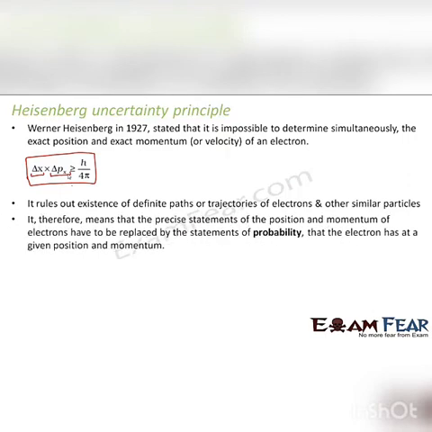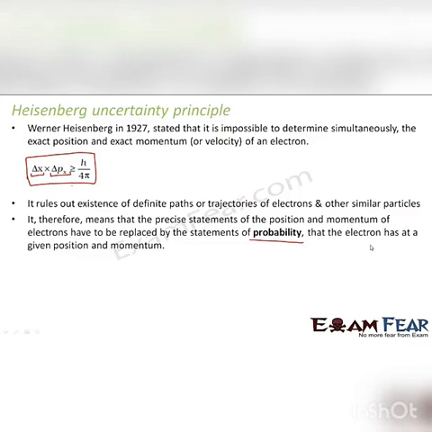It therefore means that the precise statements of the position and momentum of electrons have to be replaced by statements of probability. So we can never say that the electron will move in this circular path and the electron's position at this point is this. Every time we have to use the word probability. That means there is a probability that the electron might be at this position. Whenever you say that there is an uncertainty, that means there is a probability.